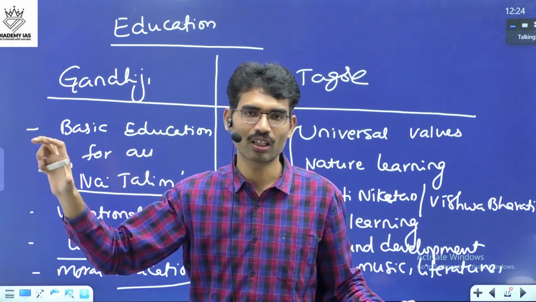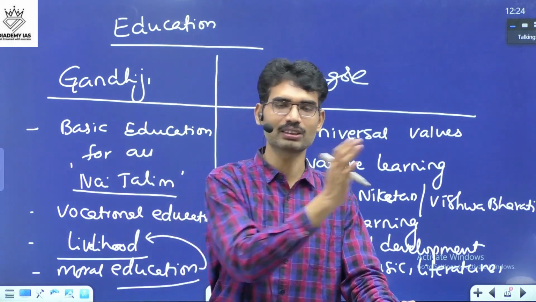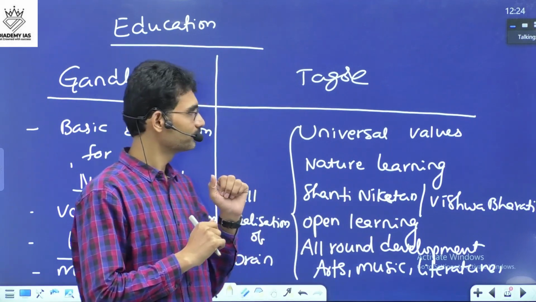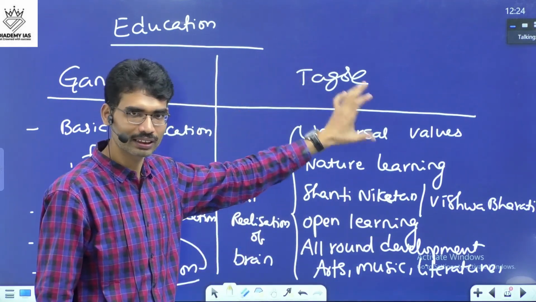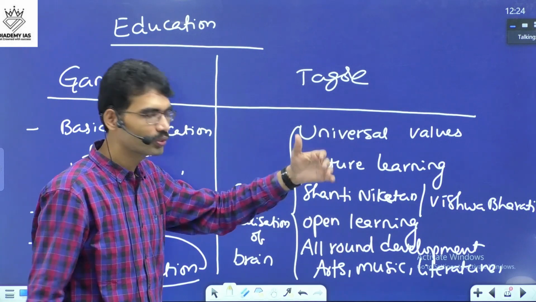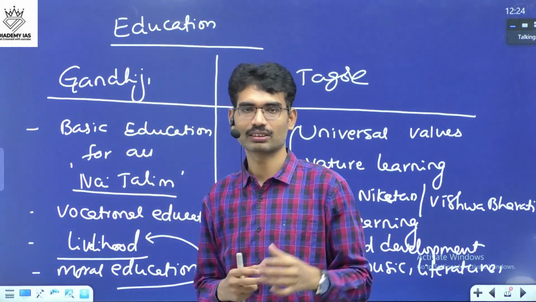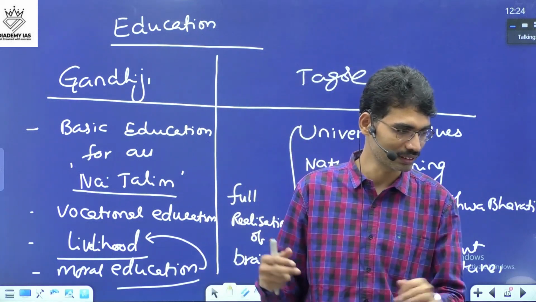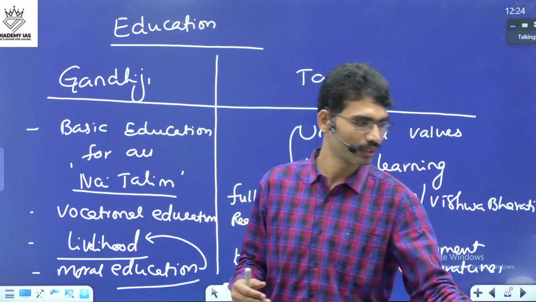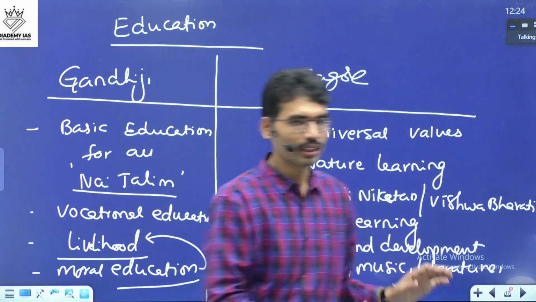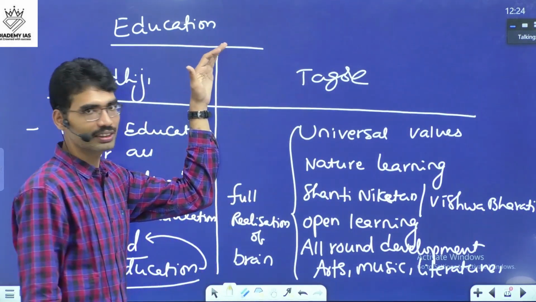That is why in our basic books, you don't have separate sections like the ideology of Gandhiji with respect to education and the ideology of Tagore with respect to education. On different pages, you have Gandhiji's policies, and on different pages, you have Tagore's ideologies. But you have to combine them. That's why this question is a little bit tricky. You have to merge different pieces into one place. Is it clear? This is with respect to education.